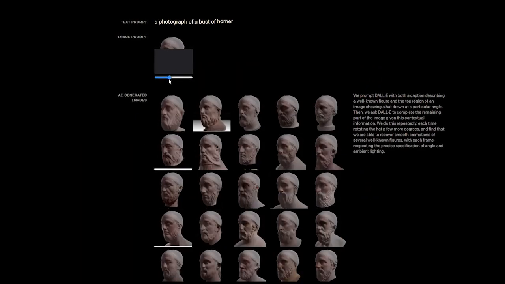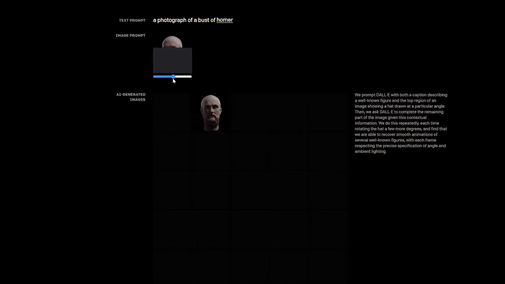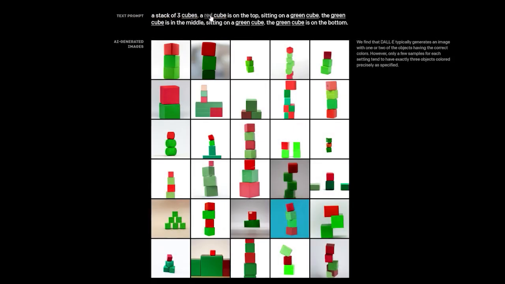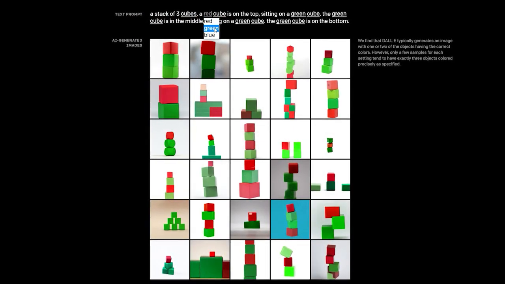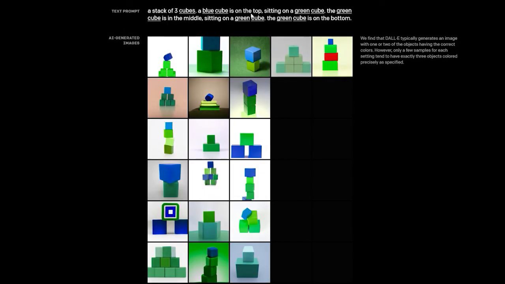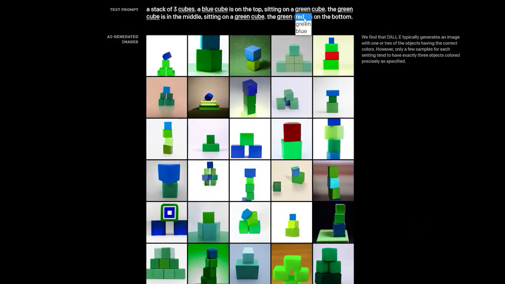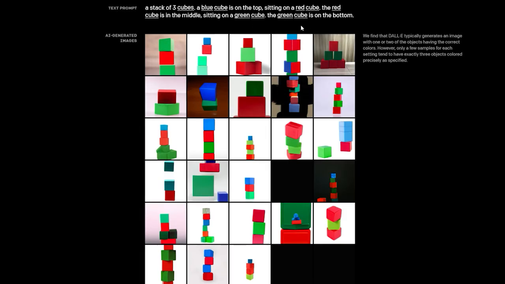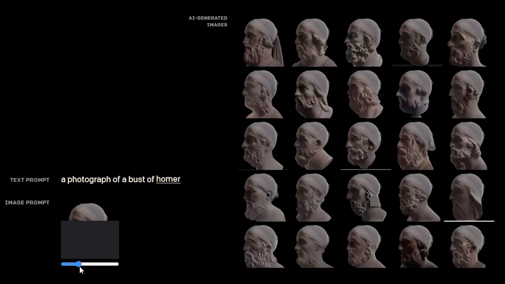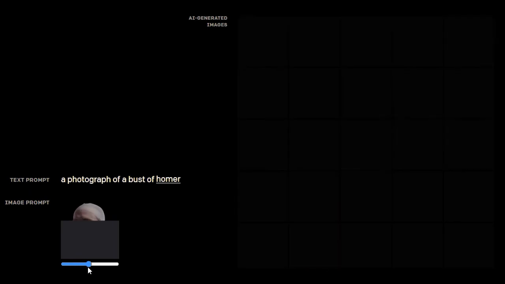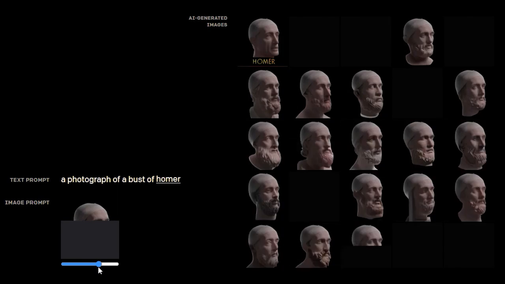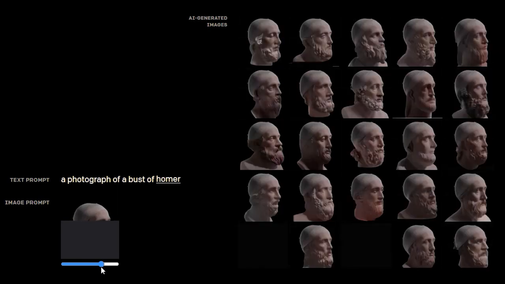While DALL-E is remarkable at flat image compositing, it also provides capabilities of 3D object rendering. It can independently control the attributes of a few objects and can understand how many objects there are and how to position them relative to another. Rendering settings like location, angle, and lighting are also taken into account when rendering. Unlike a 3D rendering engine, DALL-E does not need all the details to render a 3D object. It can fill in the blanks when a caption is lacking in details.